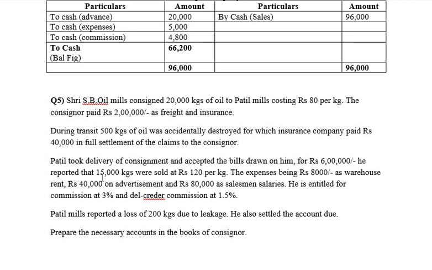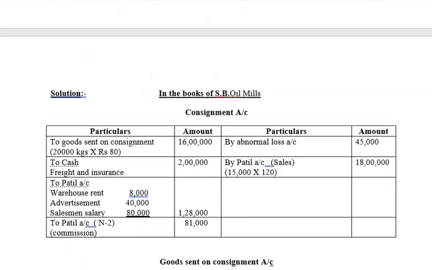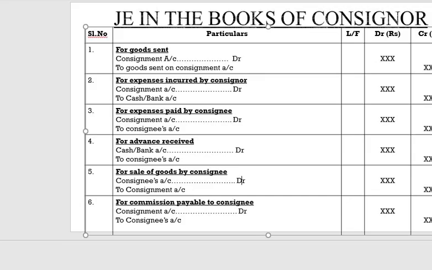He also reported that 15,000 kgs were being sold at rupees 120 per kg. Now this is nothing but the sales being made by the consignee. So what is the journal entry for sales? Consignee's account debit to consignment account. Okay, consignee's account debit to consignment account.